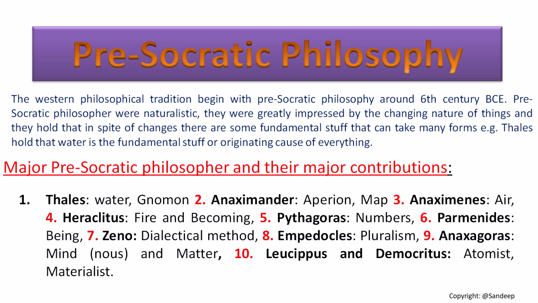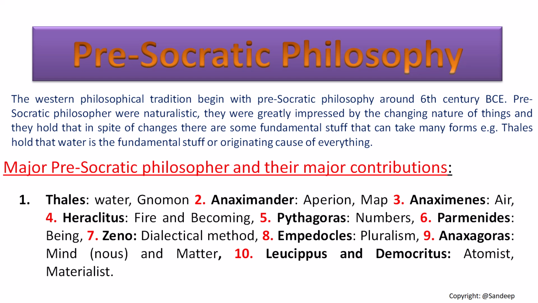But each philosopher has their own different opinions. We see different philosophical approaches like the problem of being, the problem of becoming, the problem of numbers, the problem of mind and matter, and atoms as the fundamental unit of reality. Their contributions lead philosophy to its zenith, a complete height.